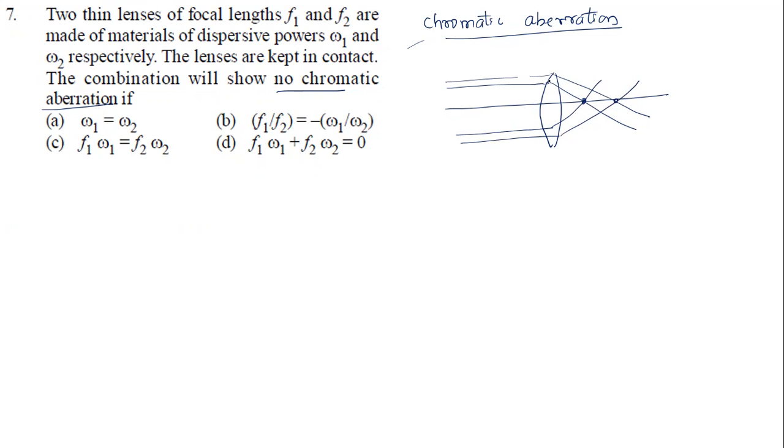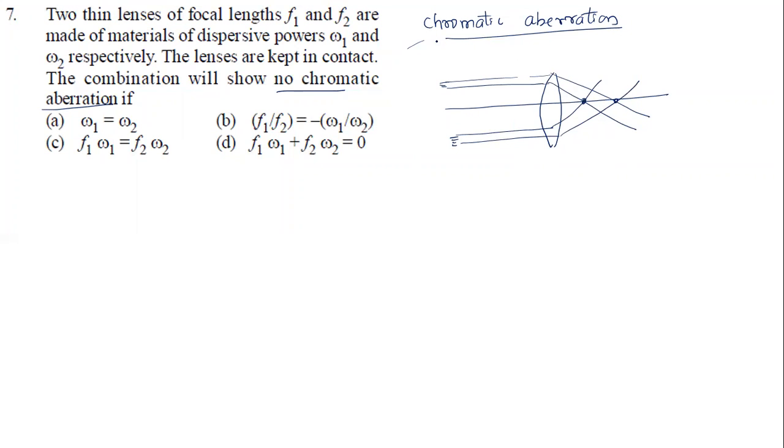If I take many lights in between, they are not going to focus at a single point. So it means there is some defect in the lens. The lens is not able to converge all the light rays to a single point. This is what we call aberration.